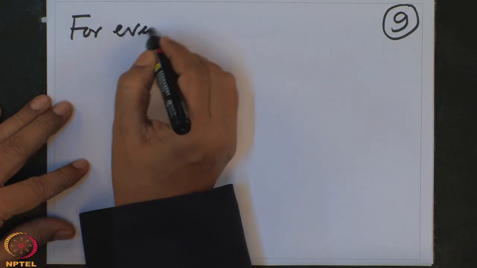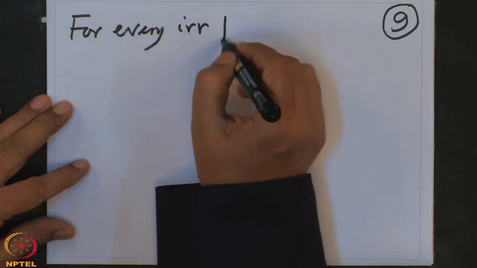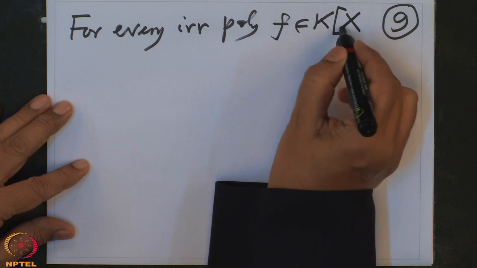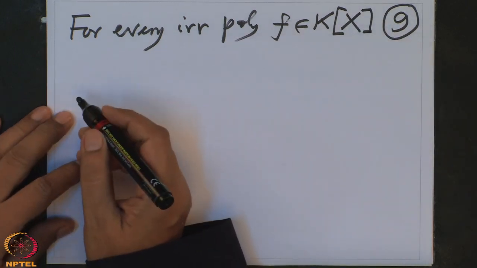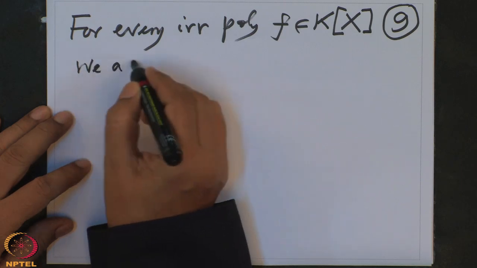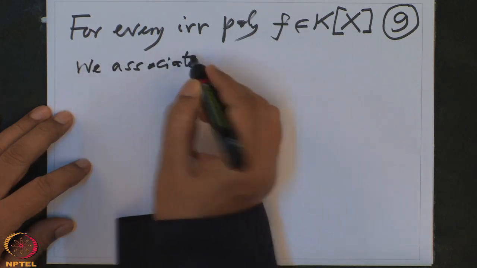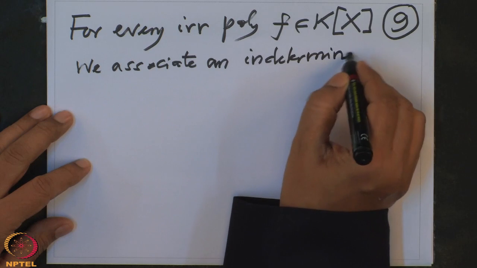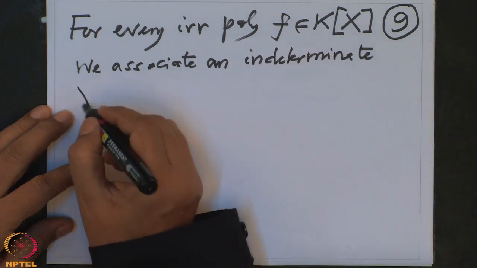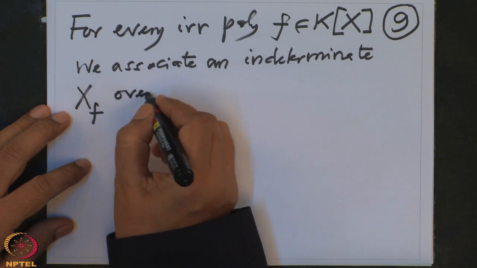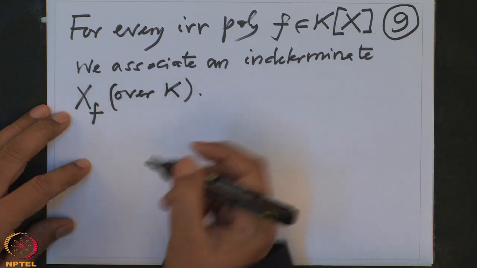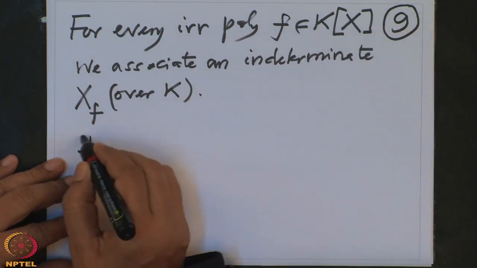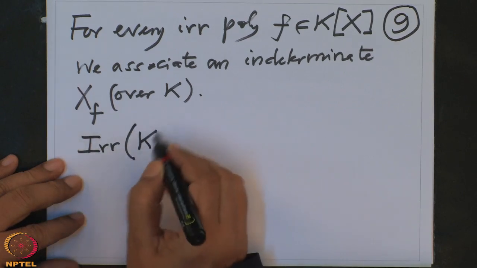For every irreducible polynomial f in K[x], I want to associate an indeterminate, which I will denote by x_f over K. And the set of all irreducible polynomials I am going to denote by IR of K[x].